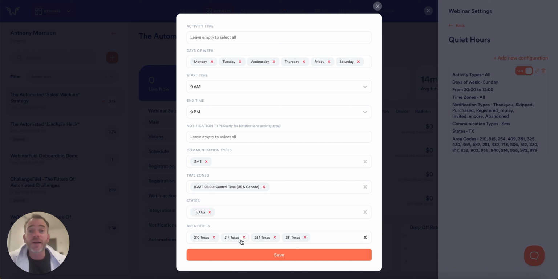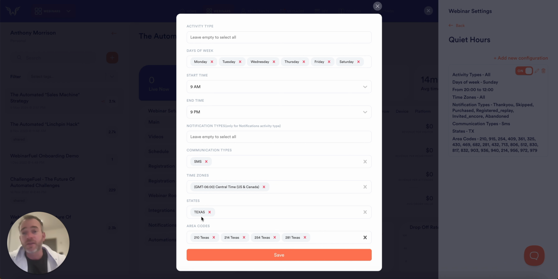The same thing can apply to people that maybe live in a different state. So for instance, if we were to just block area codes like this, it wouldn't block somebody that has a California area code, but they're living in the state of Texas. But because of this, it will catch that. So the idea here is this catches both use cases. It catches where the person is when they register and attend the webinar. It also catches what is the area code, right?